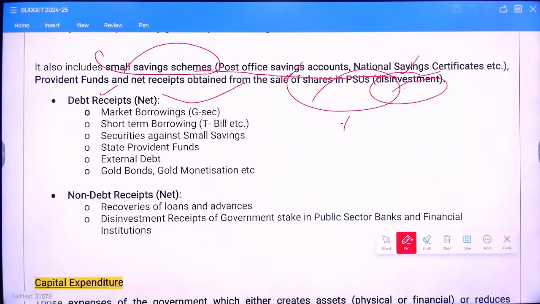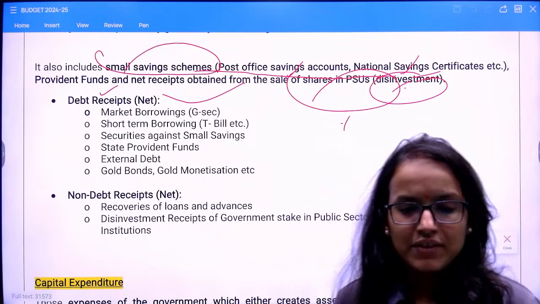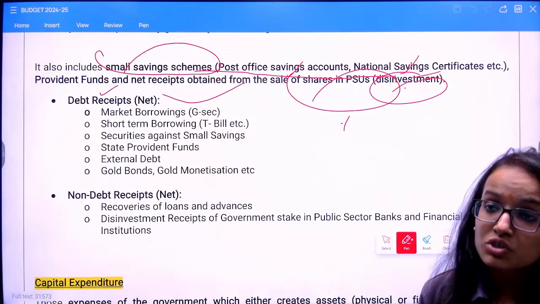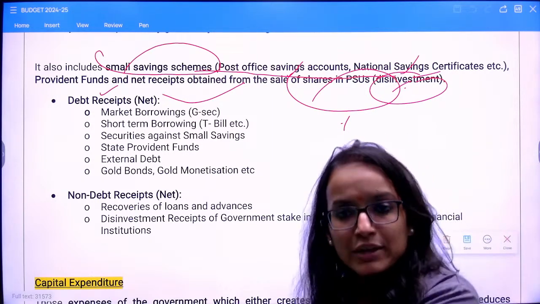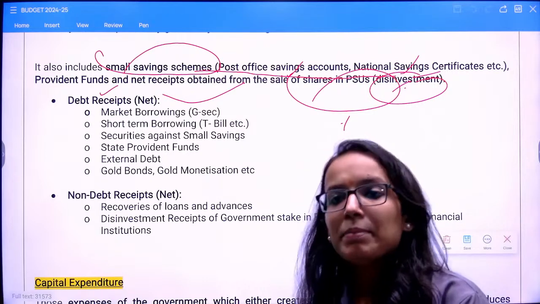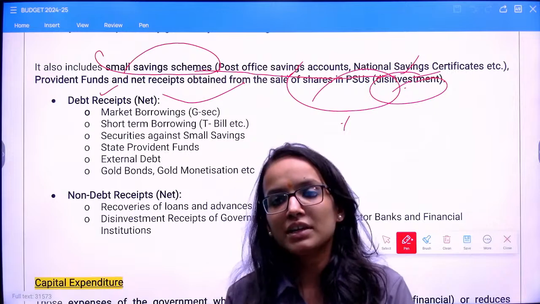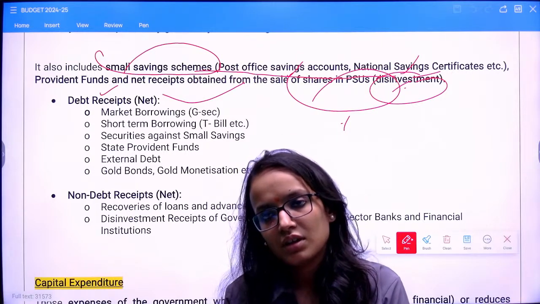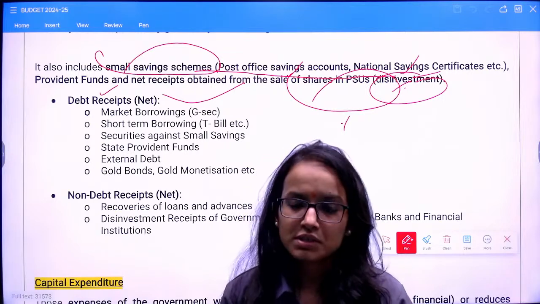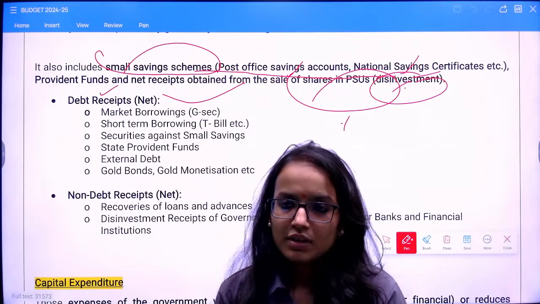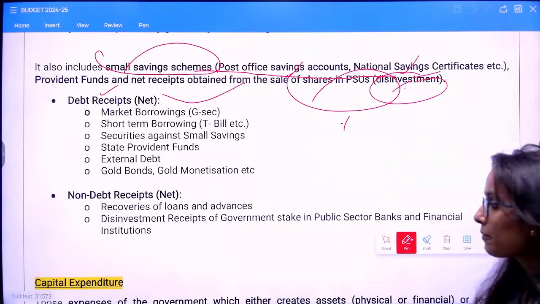Okay, gold deposit scheme, of course. All these saving schemes, in whichever scheme the government is obliged to pay you back, will be a capital receipt. Understood? Clear to everyone? Because then it creates a liability on the side of the government, right? On revenue receipts, you don't have any liability created against those receipts. Simple. All right, I hope I have answered all your questions. So let's move ahead further.